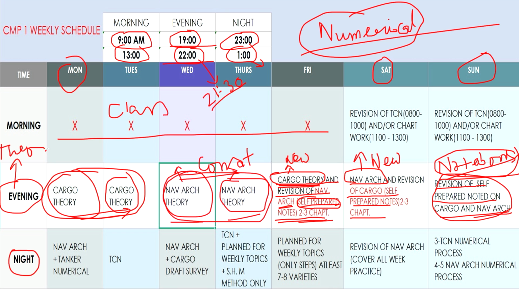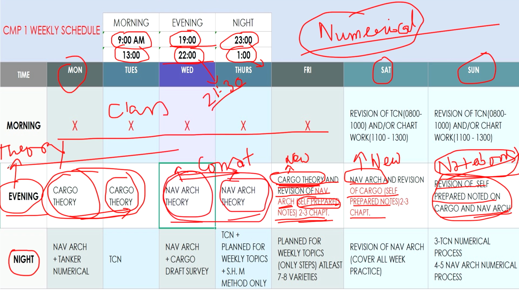Why theory? Because whenever you come from class, you are already exhausted, you need a little relaxation, your mind needs to relax a little. If you come from class and start with numericals, first of all you will not like it. It is not like fluid, that you already understand from the class and it goes like fluid and you are doing everything. So first you need to concentrate your mind. That's why I normally keep my routine like this: evening time theory.